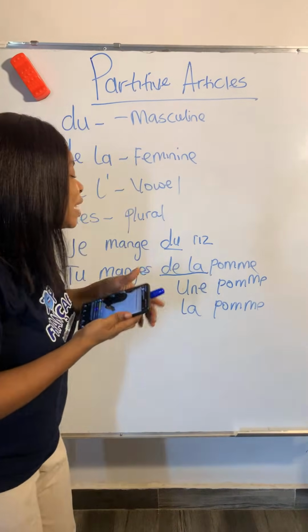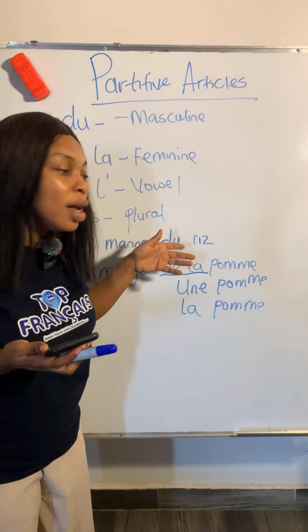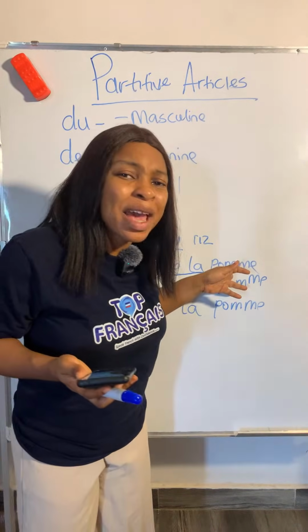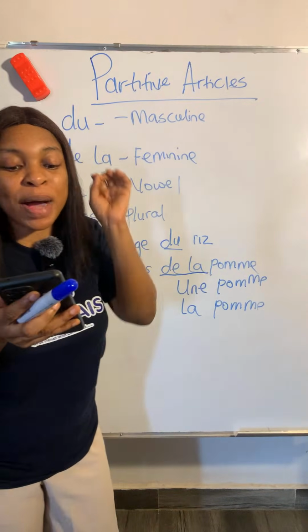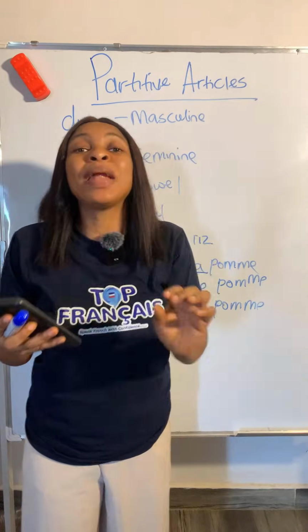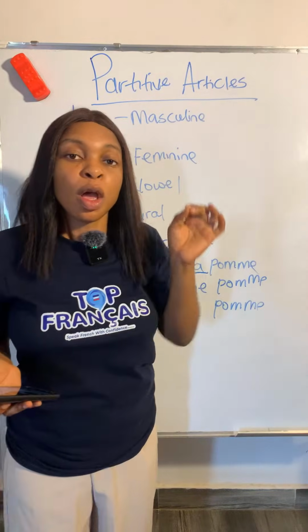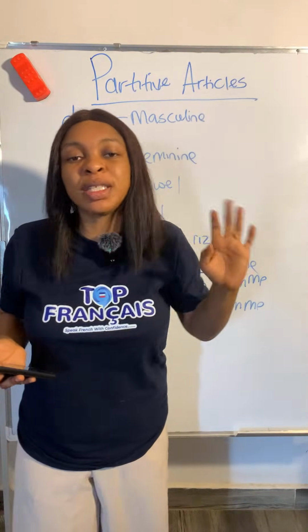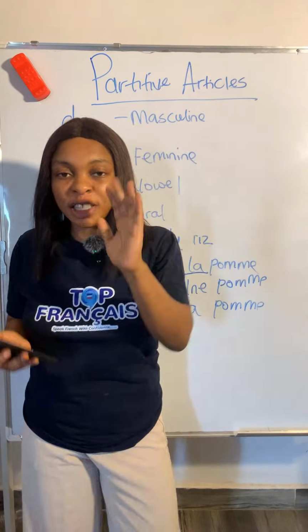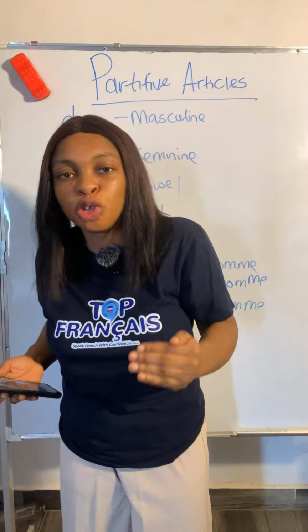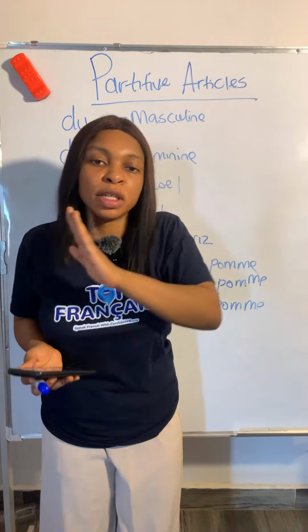So why is it de la? Why is it not du? That's because pomme is a feminine noun. Don't forget, this partitive article most times applies when you're talking about food. In French, if you don't know the specified amount of food you are talking about, you must add the article before the food.